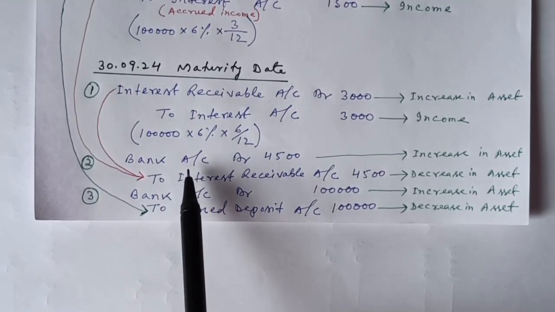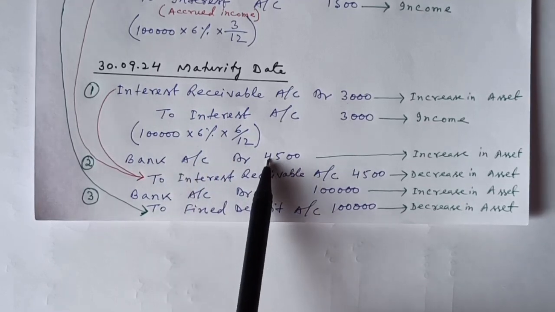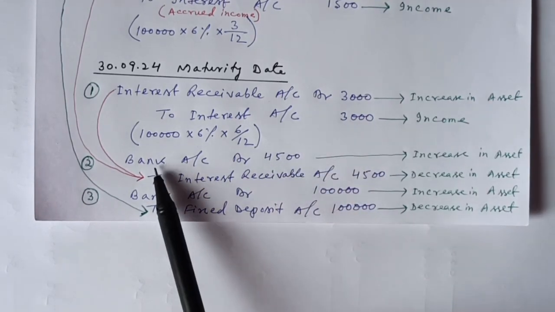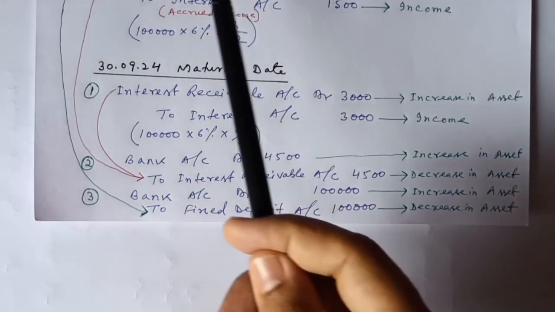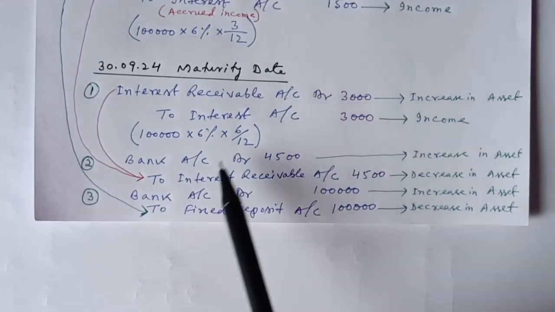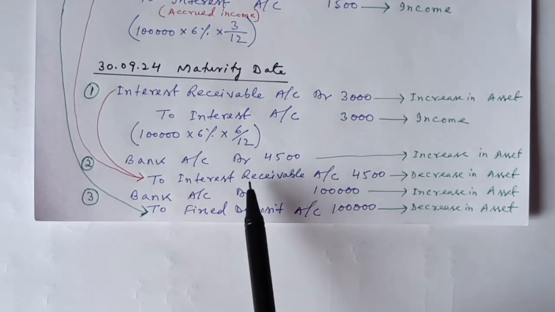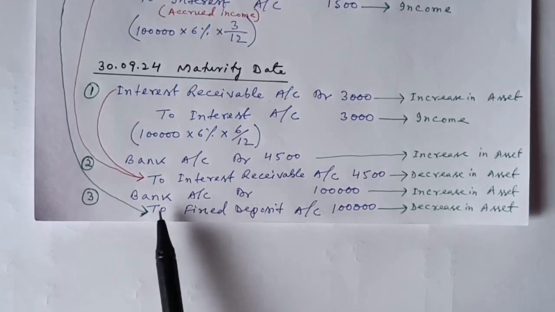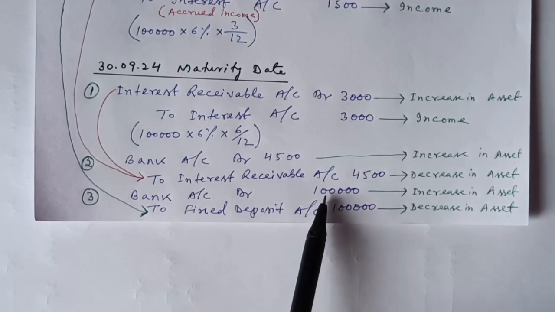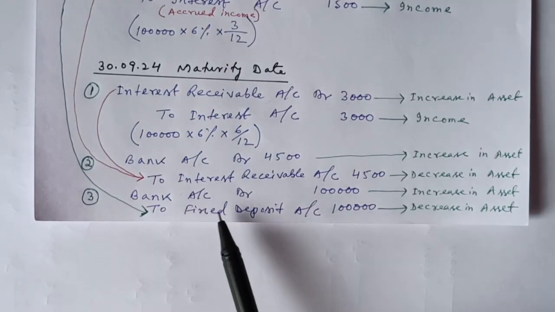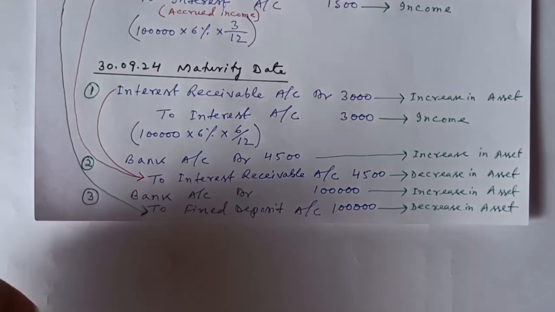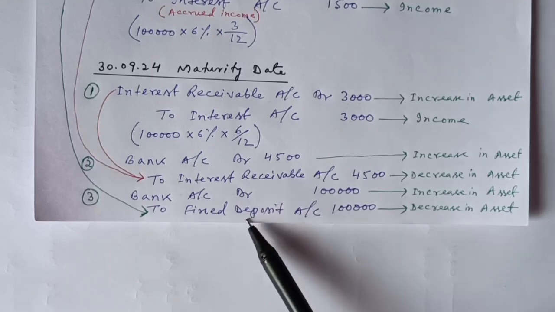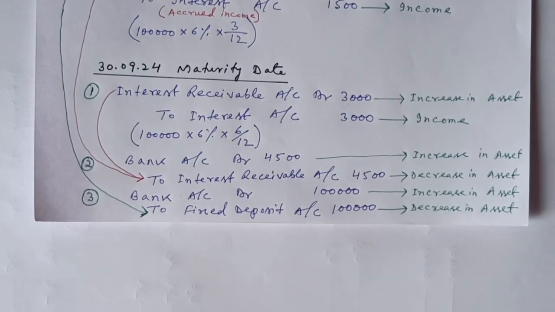Now on the receipt of the interest amount, the bank account needs to be debited, and here 1500 and this 3000 make 4500. So the bank account has been debited with 4500, and this interest receivable which we had debited earlier needs to be credited, we need to reverse it. So that is why we are crediting. So 4500 has been credited. Now on the receipt of the FD amount, the bank account has been debited as bank is increasing, and we need to credit this FD account because this was the asset and we are receiving it back to our bank account. So there is a decrease in asset, and we have credited this.